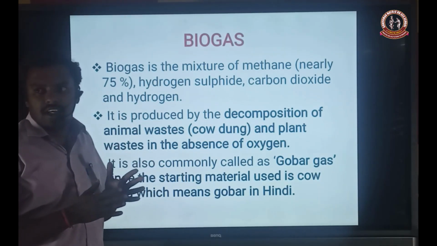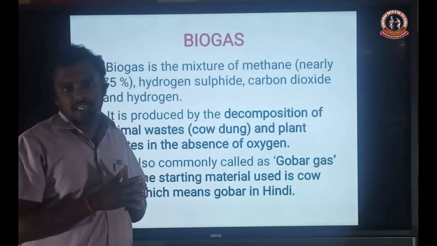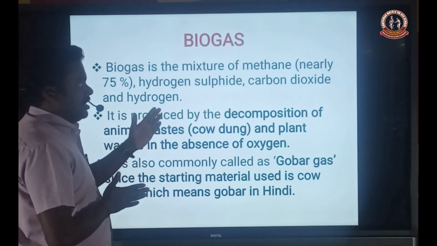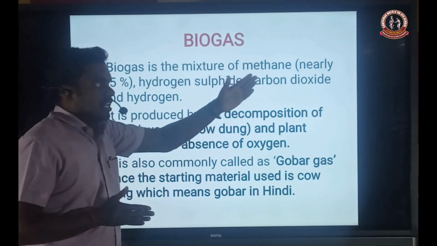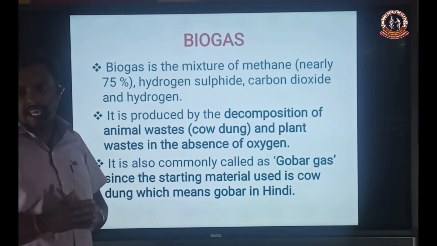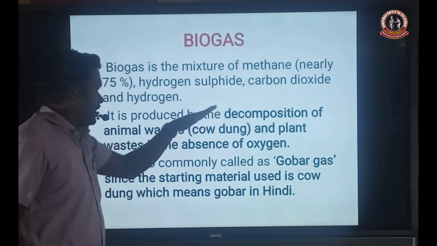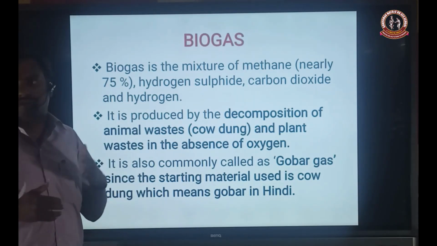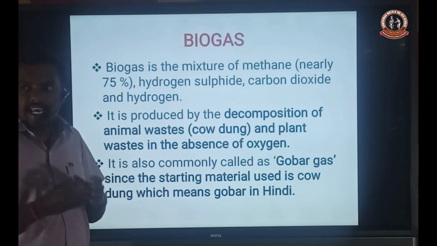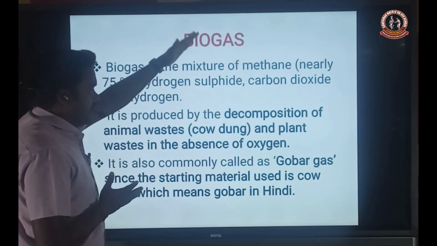So what are the chemical components in biogas? There are four different types of gases present here. The first one is methane, nearly 75% of the biogas. Then the second is hydrogen sulfide, then carbon dioxide, and then hydrogen. So these are the mixture, that means the chemical composition of the gases.